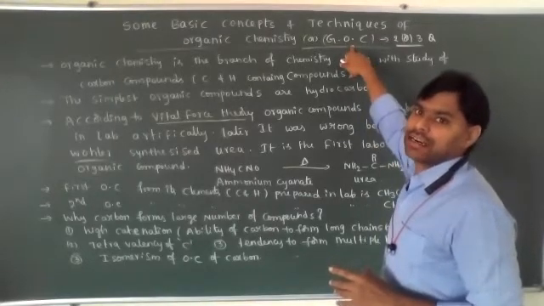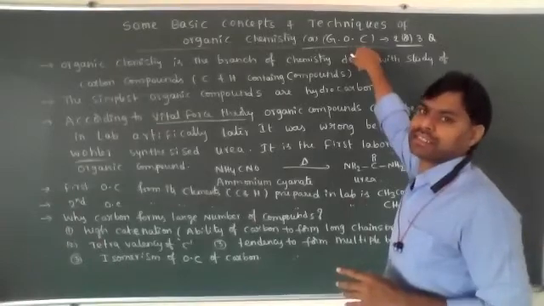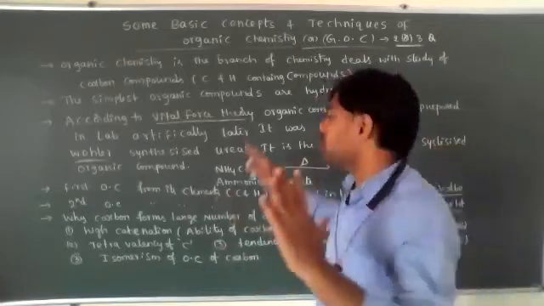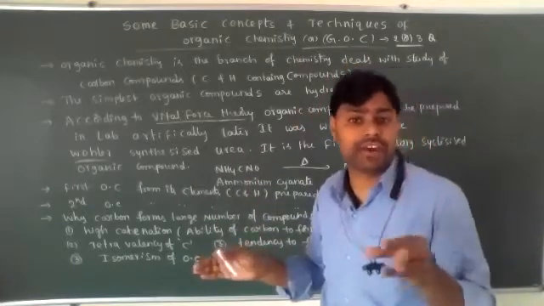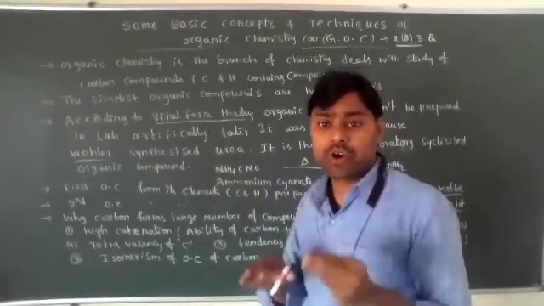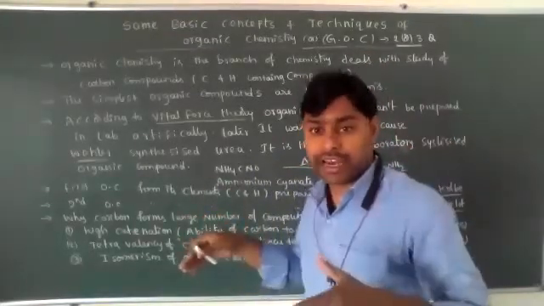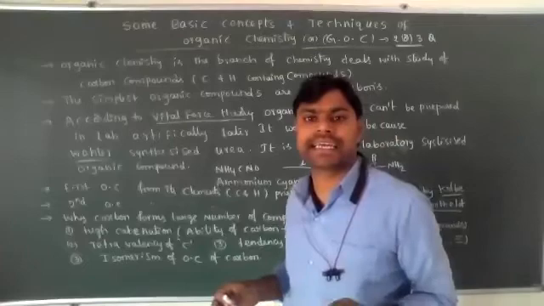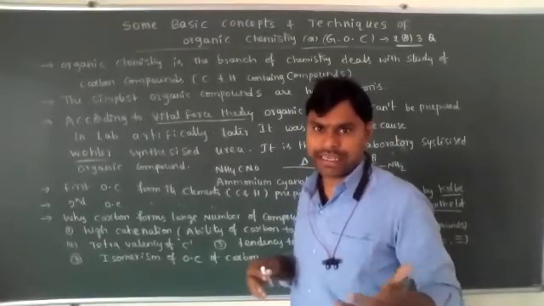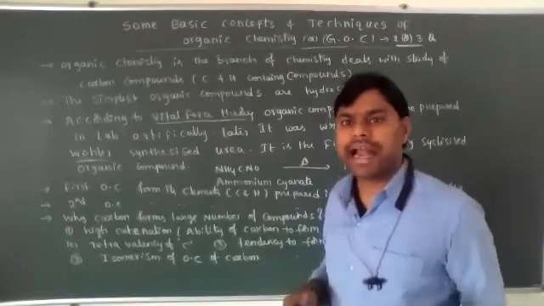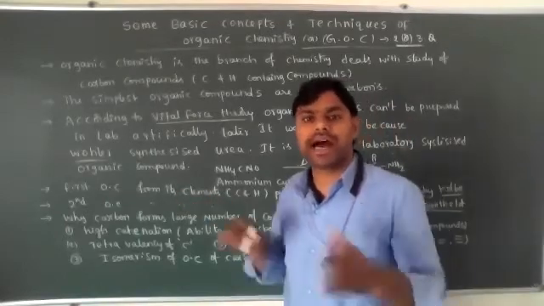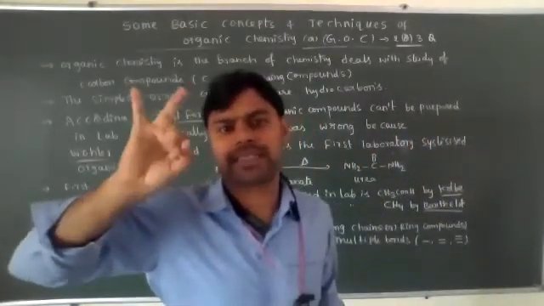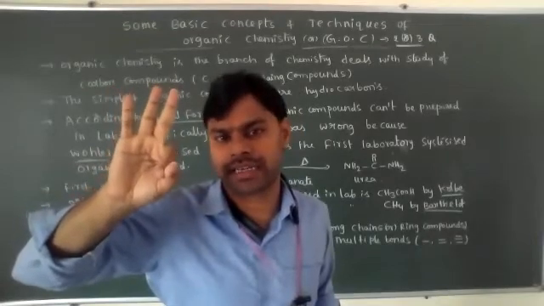G means general, O means organic, C means chemistry. General organic chemistry is very, very important. If you understand this GOC very clearly and study this chapter vigorously, then you can understand second year organic chemistry very easily. In second PUC, organic chemistry becomes very easy and we will score more marks in organic chemistry, because chemistry contains mainly three parts: one is inorganic chemistry, the second is physical chemistry, and the third is organic chemistry.